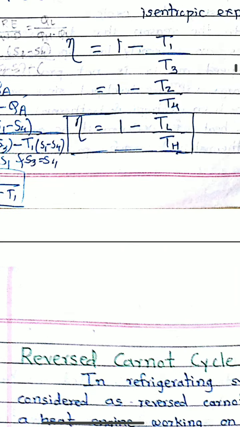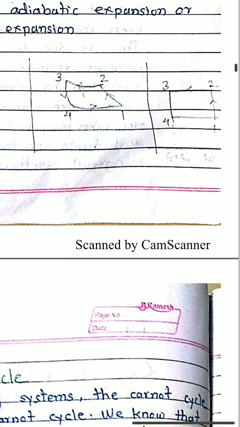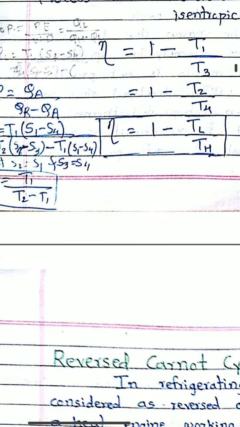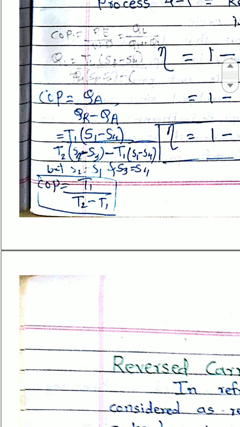But if you observe this diagram, on the right hand side S1 and S2 are the same, S4 and S3 are the same, because the vertical lines are there. So entropy is constant. If you replace S2 with S1 and S3 with S4, the bracketed part gets cancelled out, and you will observe the COP is equal to, in the numerator only T1 remaining, and in the denominator T2 minus T1.